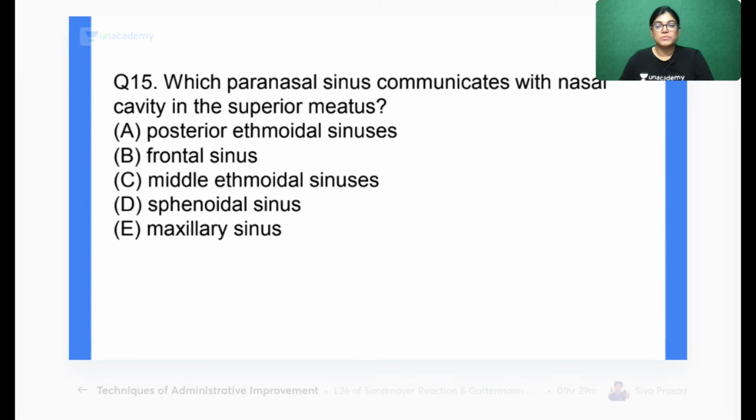Okay, now moving on to question number 15. Which paranasal sinus communicates with the nasal cavity in the superior meatus? Question number 15, mark the correct answer. Which paranasal sinus is opening in the superior meatus? Five options are there: posterior ethmoidal, frontal, sphenoidal, maxillary. According to you, which is the correct answer? Your time starts now.